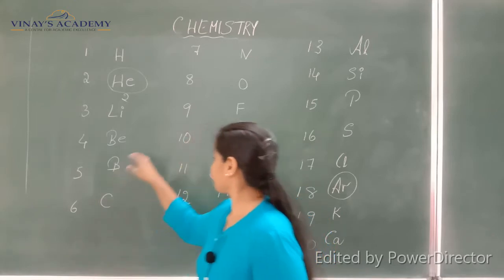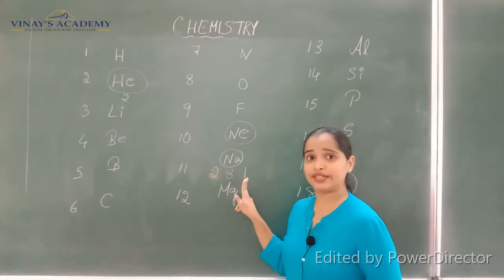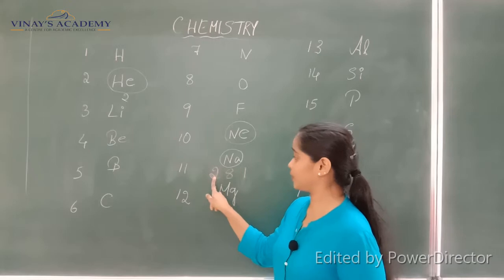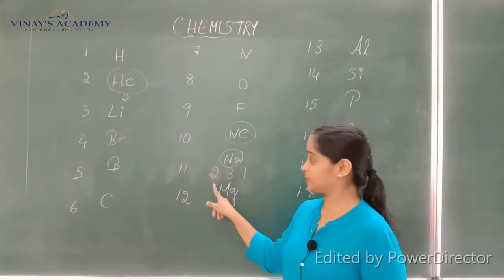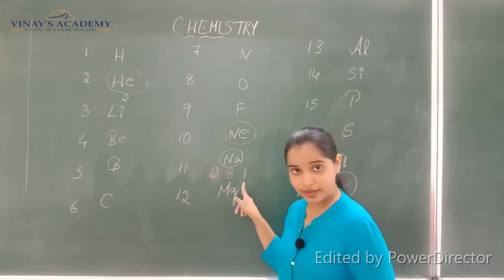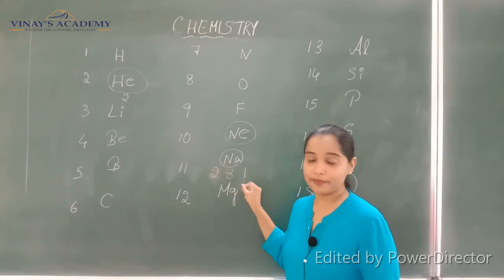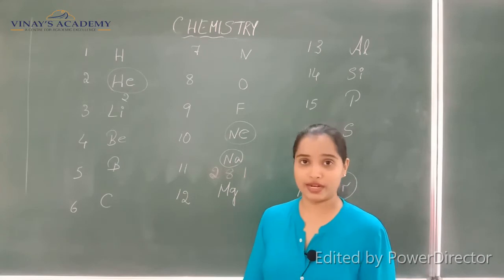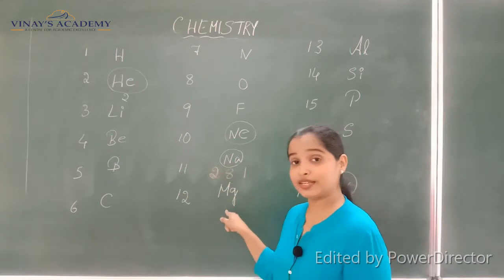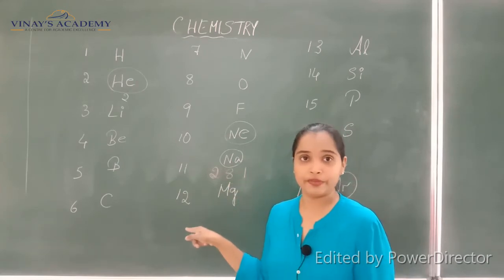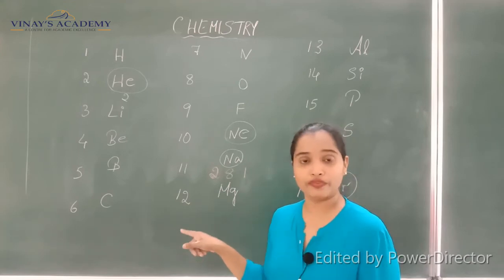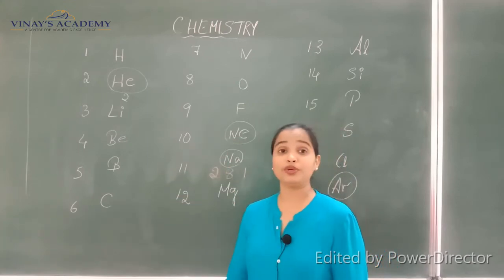Okay, fine. I was telling about the electronic configuration of sodium, that is 2, 8, 1. Now concentrate only on the outermost shell, which has 1 electron. Why we are learning this is to find its valency, so that it will be helpful for you to find the valency of the other elements from 1 to 20.